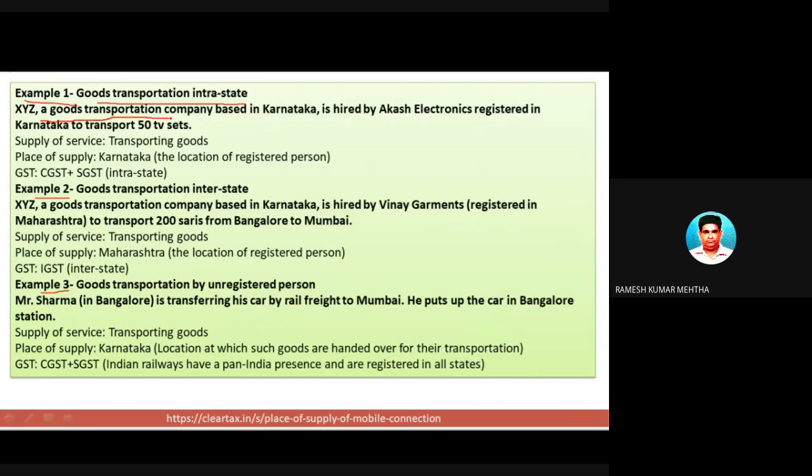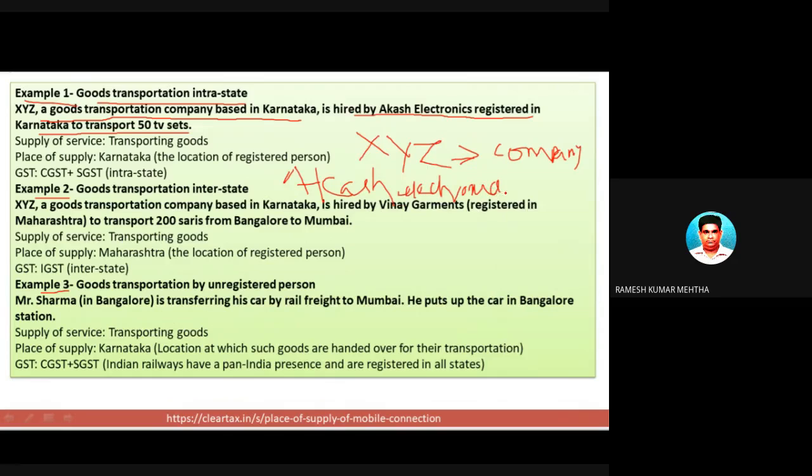XYZ, a goods transporting company based in Karnataka, is hired by Akash Electronics, registered in Karnataka, to transport 50 TV sets. So there is a company which is into goods transportation, which is XYZ company. This company has been hired by Akash Electronics, which is into the manufacturing of TVs.